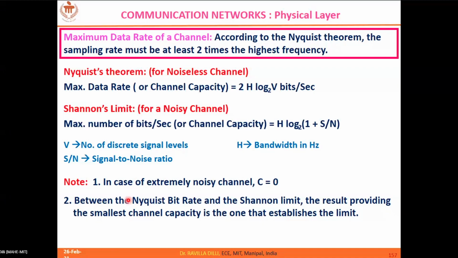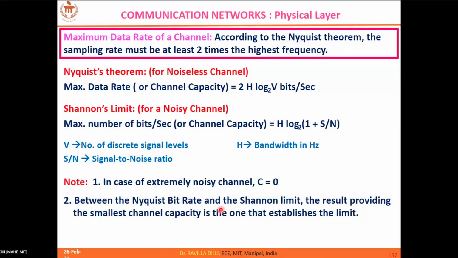For example, in an extremely noisy channel, this component is very, very low, actually. When this is very, very low, the channel capacity tends to 0, right? Because log 1 is 0. Then there is the comparison between the Nyquist bitrate and Shannon's limit.